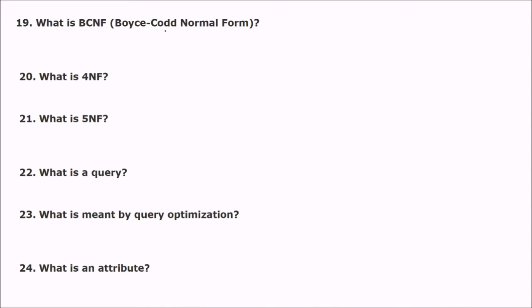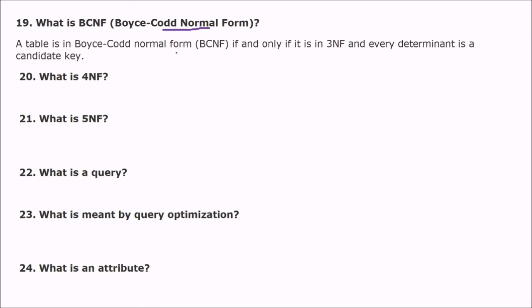What is BCNF? Boyce-Codd normal form, BCNF. So a table is in BCNF if and only if it is in 3NF, and every determinant is a candidate key. Apart from 3NF, all those criteria we have seen, one more thing is there: every determinant is a candidate key.